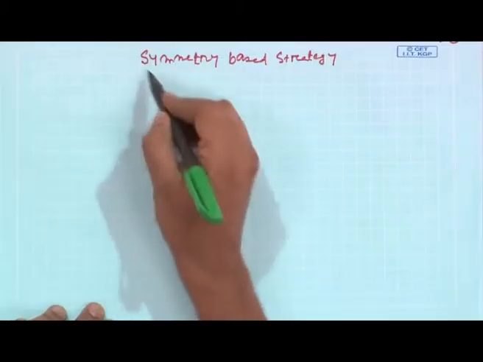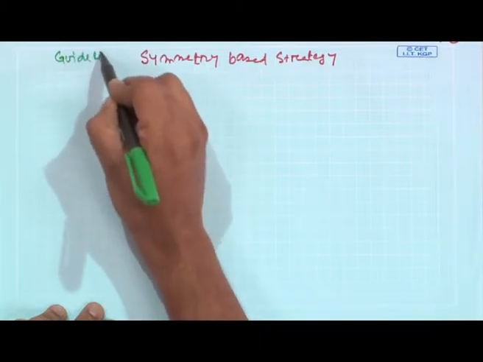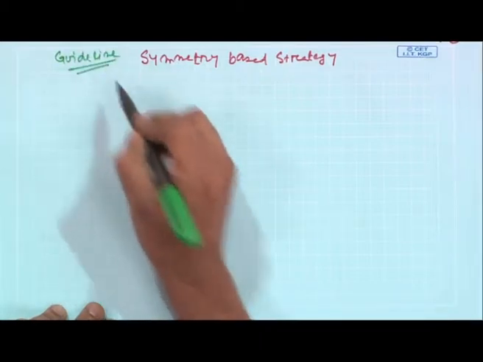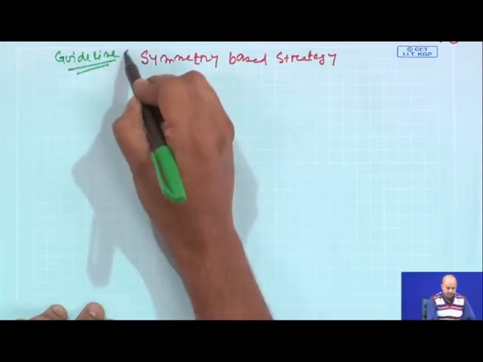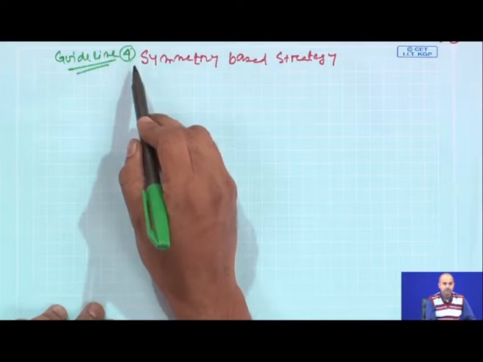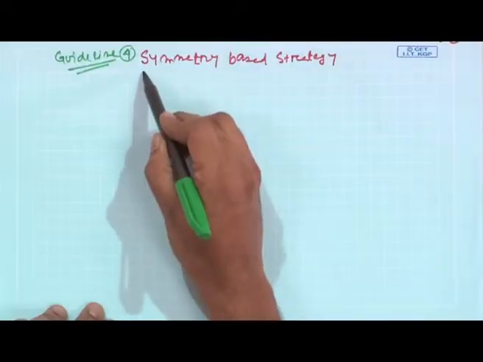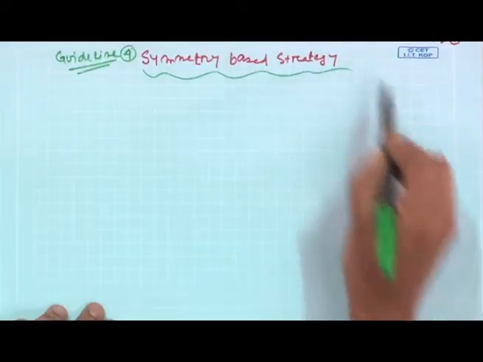As discussed in the last lecture, today we are going to talk about our guideline 4, which we have discussed in the very earlier lecture. We said our entire topic will be divided into 6 different guidelines: transformation, static material, functional group based strategies, which covers the 3 initial guidelines. The guideline 4 we will be talking about is symmetry based strategies.